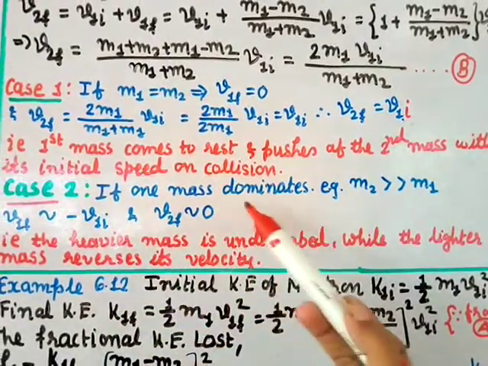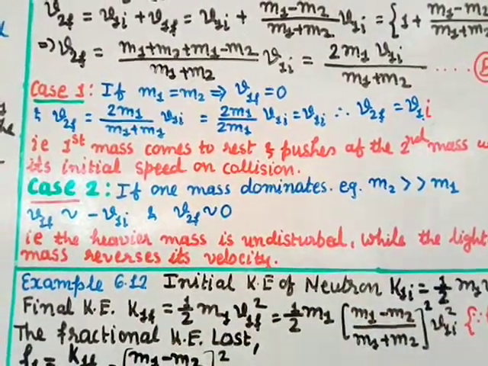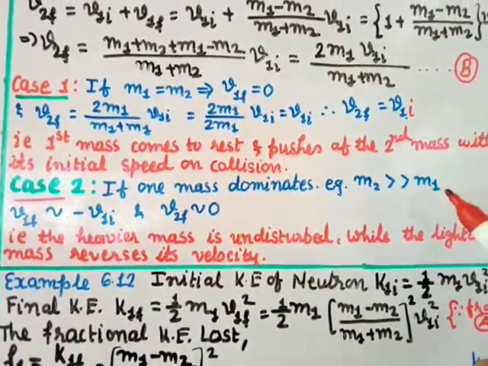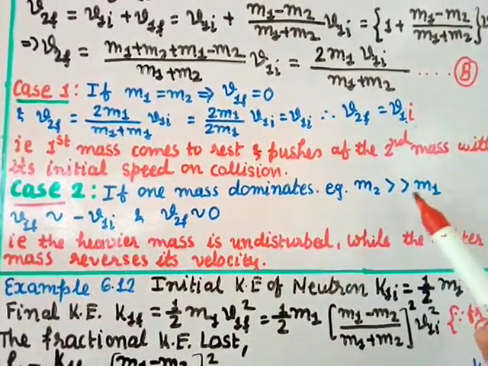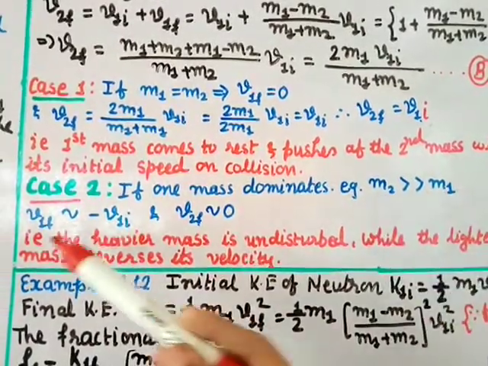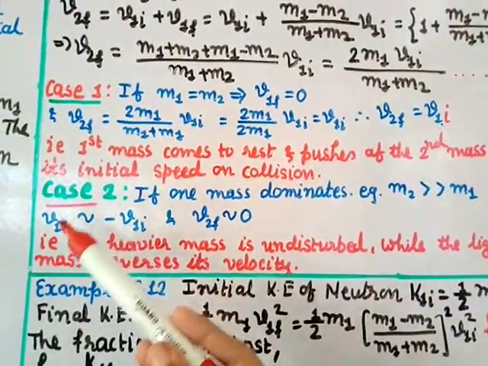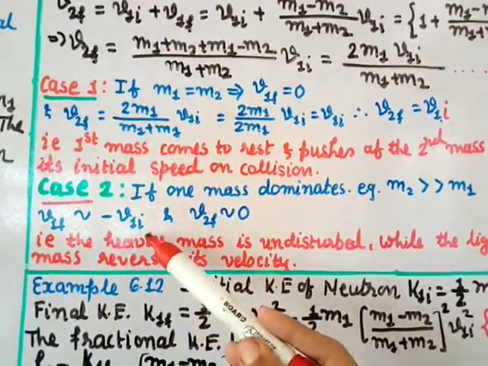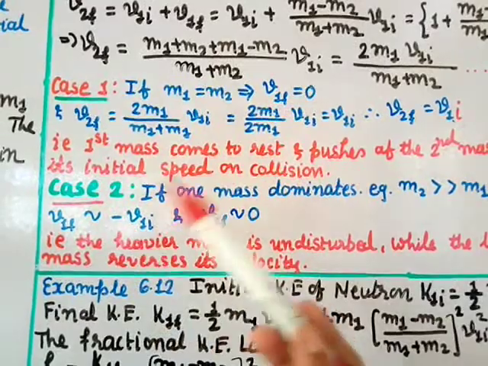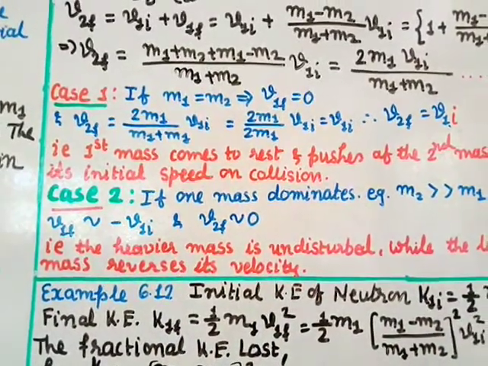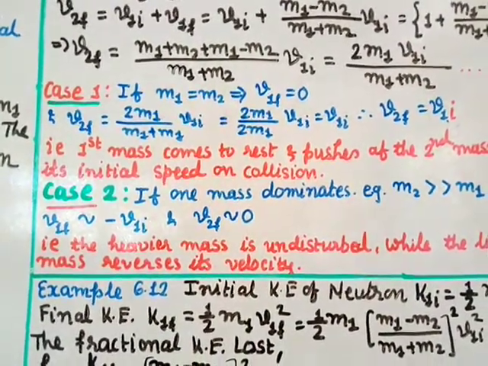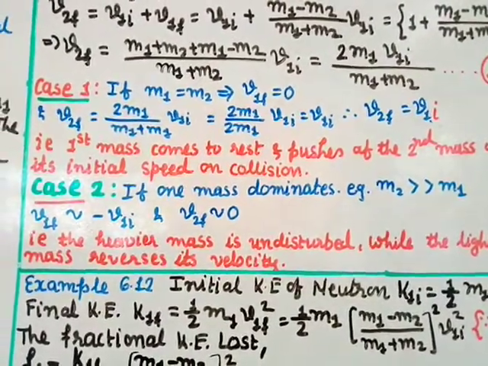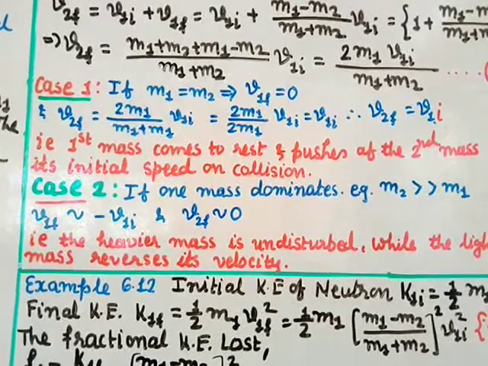Case 2 is if one mass dominates the other. Let us take for example m2 is very large compared to m1. Suppose m2 is much greater than m1, then you can say that v1f, the final velocity of the first particle, will be approximately equal to minus v1i. That means it will turn over in the opposite direction. You can just think of a ball. If you have a ball and you are striking it on a wall, you know the wall is a very heavy mass and it is stationary.